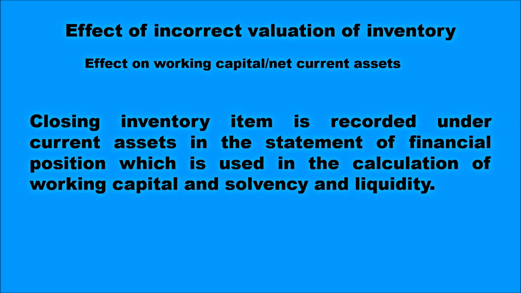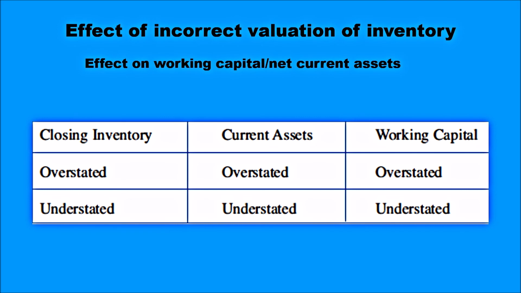The effect on working capital or net current asset. Since closing inventory is recorded under current assets in the statement of financial position, which is used in the calculation of working capital and solvency and liquidity, a wrong valuation of closing inventory will wrongly affect the current assets as well as the calculation of working capital or net current assets. You can see that when closing inventory is overstated, current assets are overstated and working capital is overstated, and the contrary is true when closing inventory is understated.